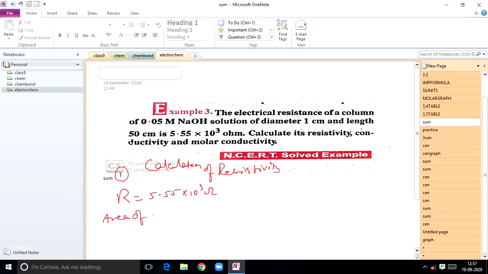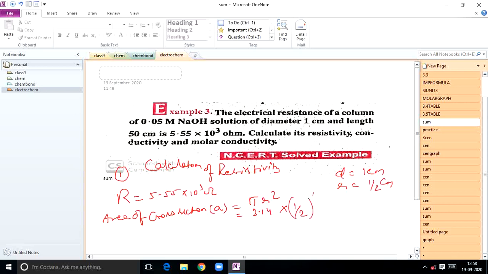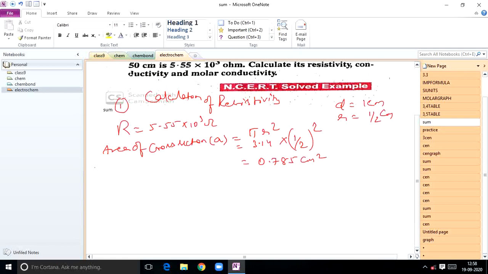Area of cross section, that is A, is equal to pi r square. Pi means 3.14. R value how much, students? Radius. Here diameter is given. Diameter is 1 centimeter means radius is 1 by 2. So here 1 by 2 whole square. Solve this one, students. You will get 0.785 centimeter square. That is area of cross section.